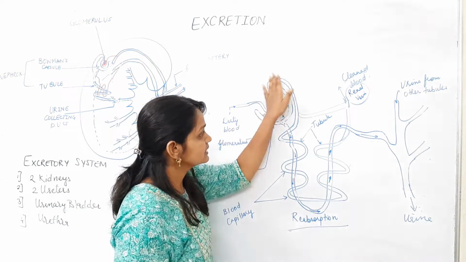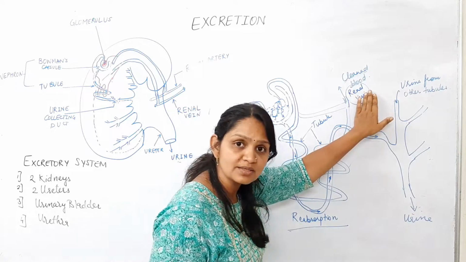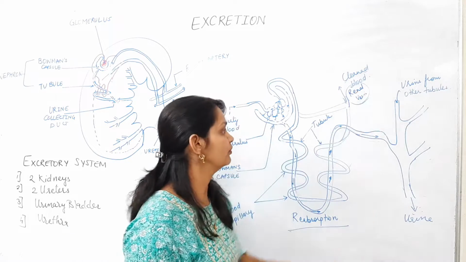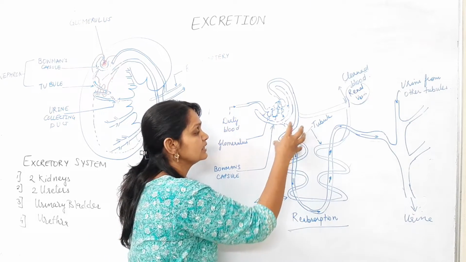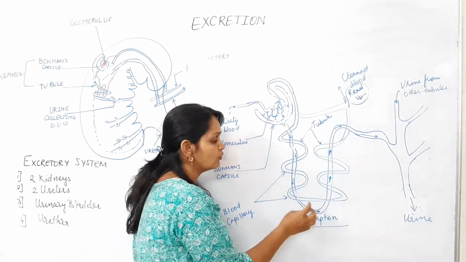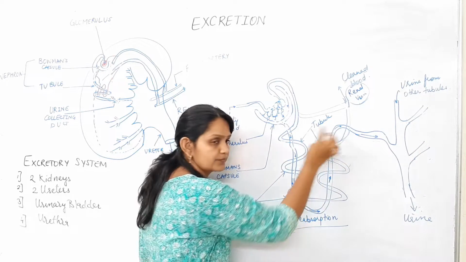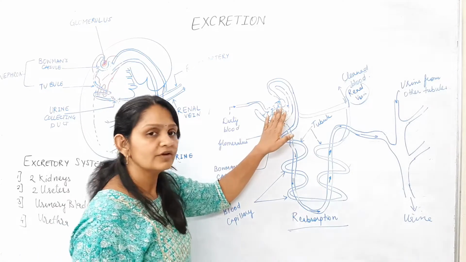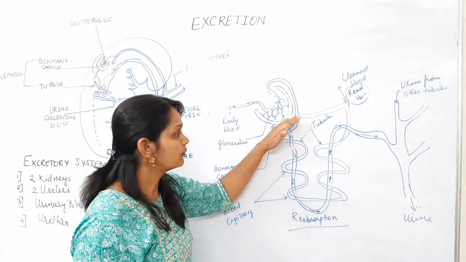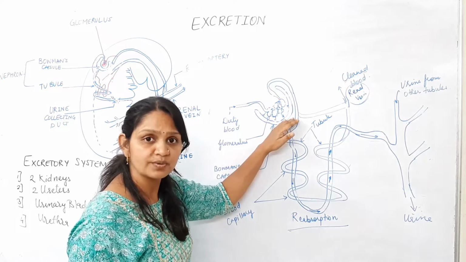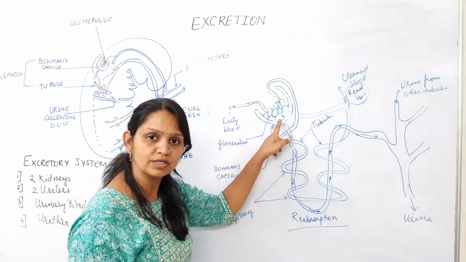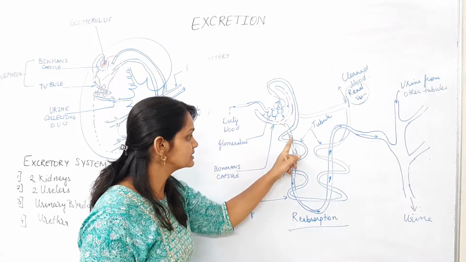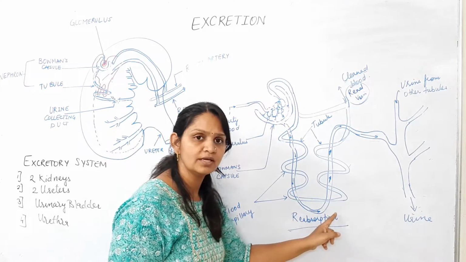When the glomerulus sends this good blood to the renal vein, at the same time it forms a network of capillaries over this tubule. For what? Whatever filtrate is obtained here, that is the waste products, is now urine, and this urine passes through this tubule.